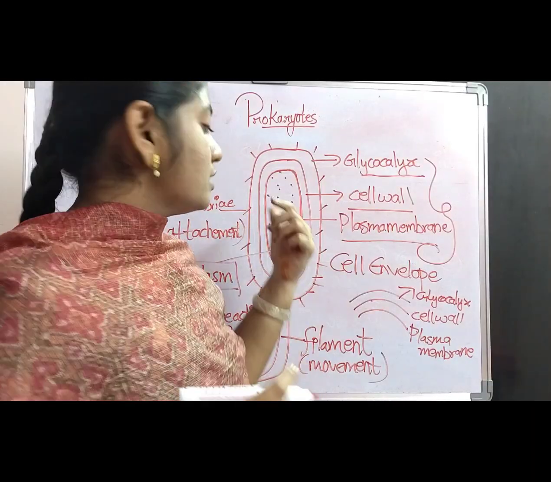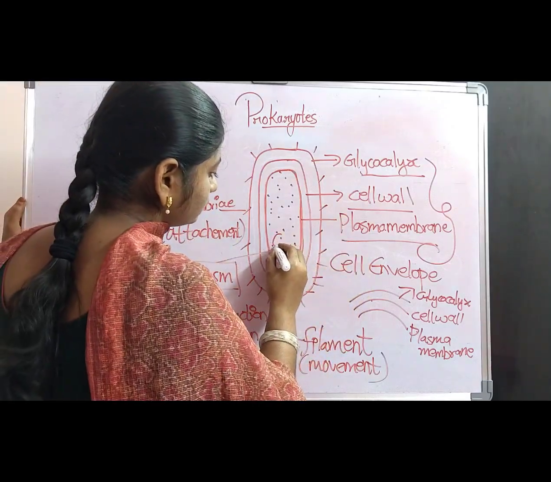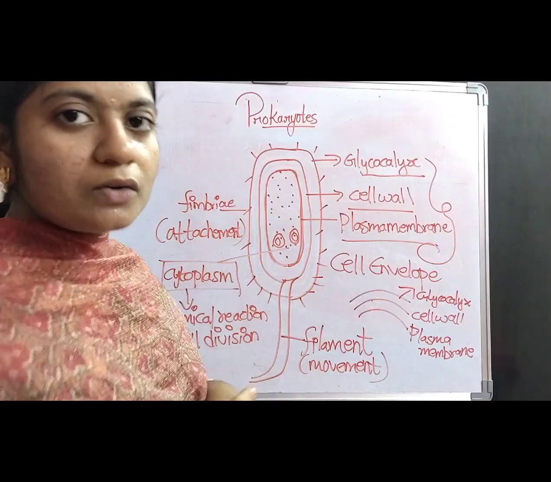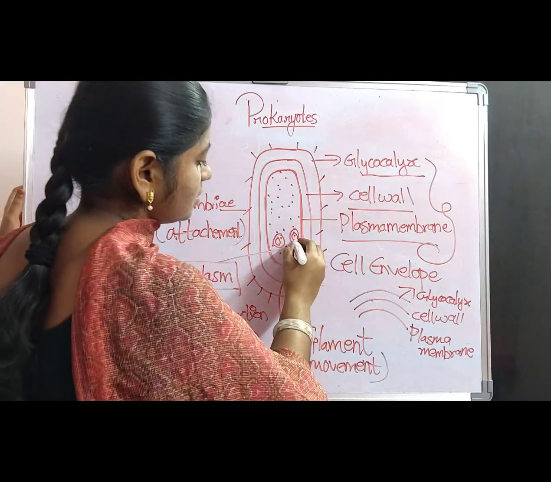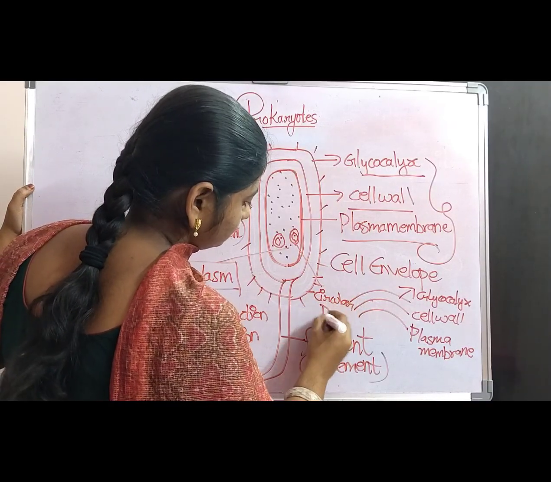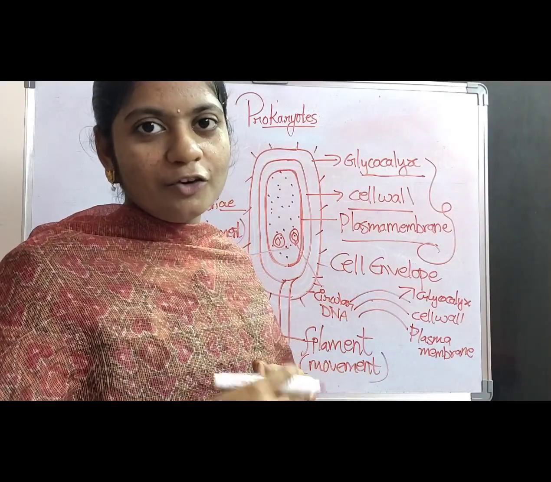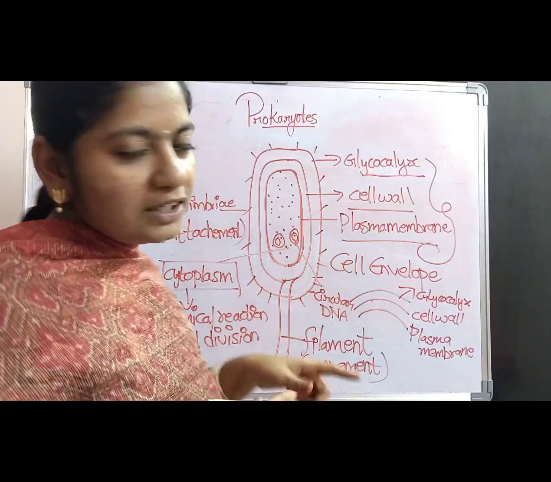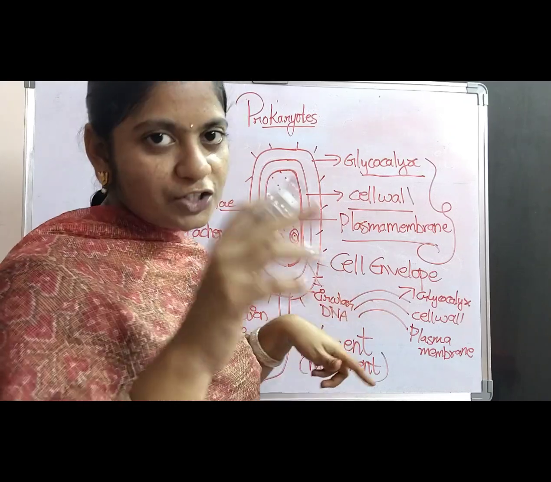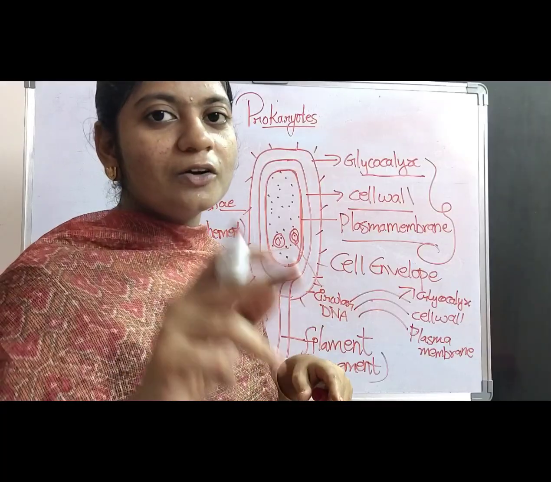And also the cytoplasm contains a circular ring-like structure. What are those circular ring-like structures? These are called circular DNA. As we all know, DNA is a thread-like structure in humans. But in the bacteria, and this is an important point to note, in the prokaryotes the DNA is in circular shape. So, the type of DNA which is present in the prokaryotes or in the bacterial cell is circular DNA.